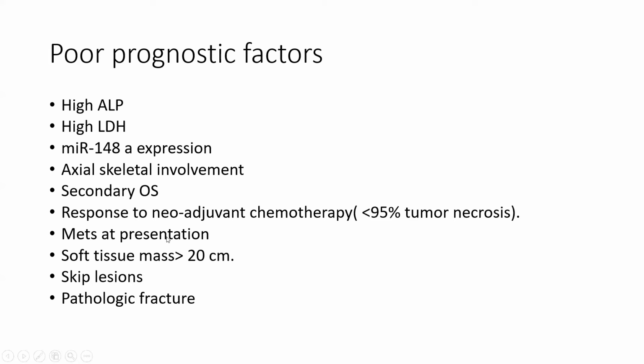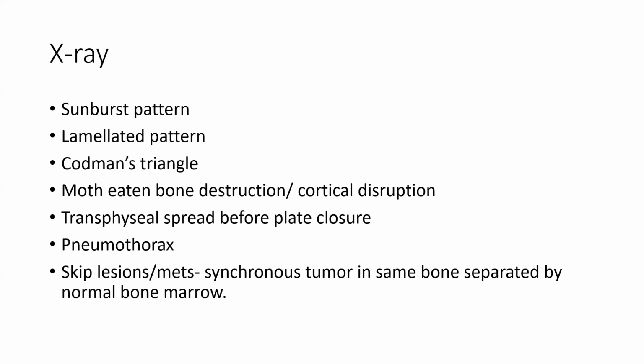After diagnosis of osteosarcoma, treatment usually involves neoadjuvant chemotherapy. And if after that chemotherapy there is less than 95% tumor necrosis, then that goes in favor of a poor prognostic factor for osteosarcoma. If metastasis or pathologic fractures are present at the time of presentation, or if skip lesions are present, and if soft tissue mass is more than 20 centimeters, all of these are poor prognostic factors.